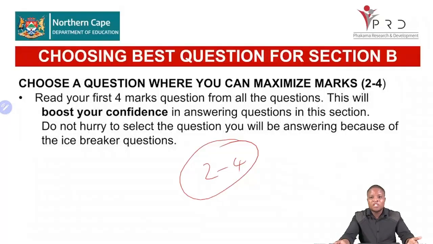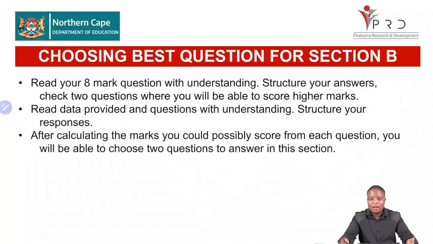The first 2 questions, which is your 2.1.1 and 2.1.2, or 3.1.1, 3.1.2, right? And the likes of 4.1.1 and 4.1.2. Those are your icebreakers, most especially the first question where you are listing and naming. It must not guide you. It's just there to boost your confidence to know that now I'm answering economics. Then you look at that, but you move to your 8-mark question to see where you can score more marks.